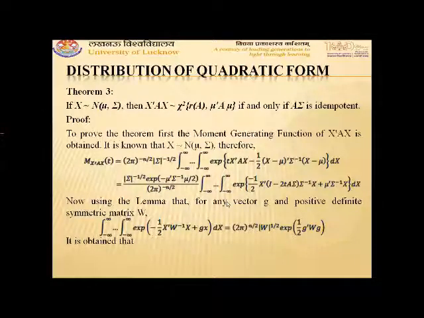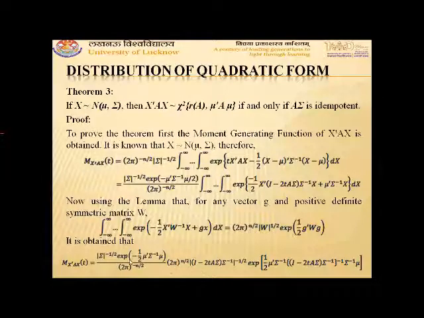So we will obtain M_{x^T A x} is equal to determinant of sigma power minus half exponential minus half mu transpose sigma inverse mu upon 2 pi whole power minus n by 2, into 2 pi whole power n by 2 determinant of (I minus 2tA sigma) inverse whole power minus half, exponential half mu transpose sigma inverse (I minus 2tA sigma) sigma inverse, sorry, it will be half mu transpose sigma inverse into ((I minus 2tA sigma) sigma inverse) whole inverse into sigma inverse mu.